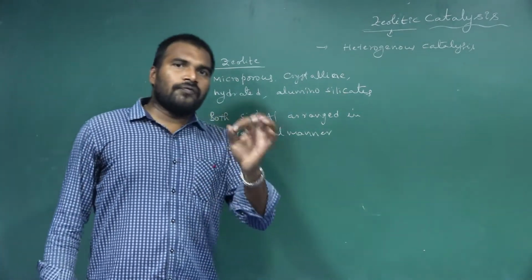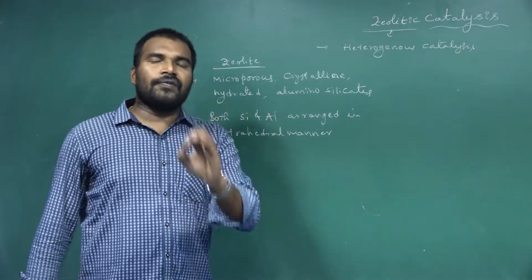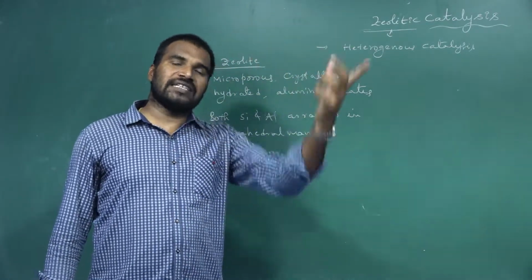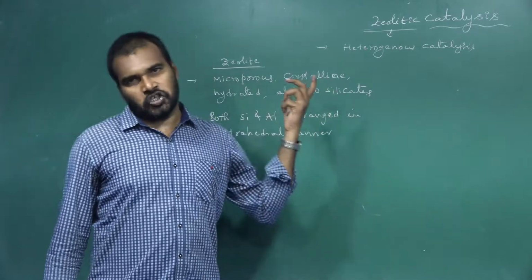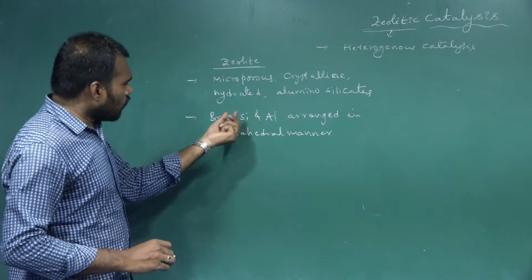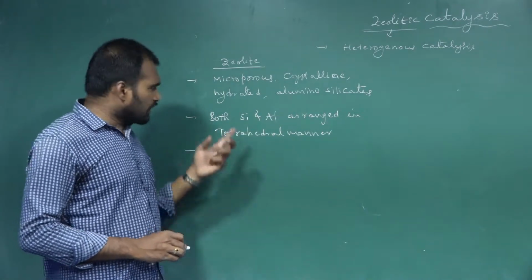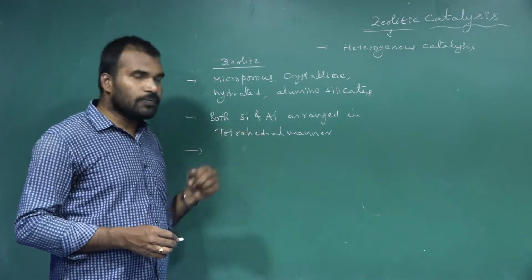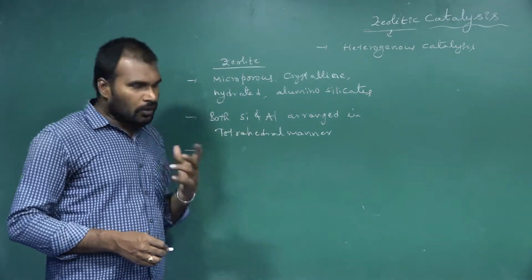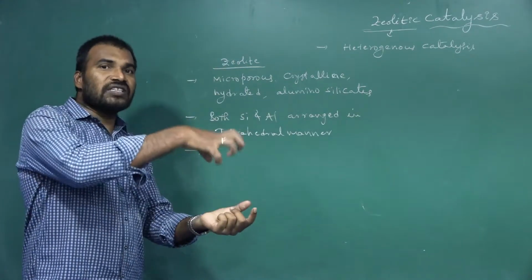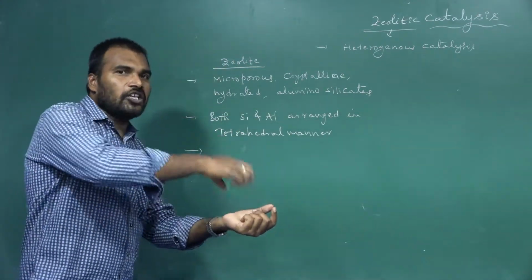Till now, there are 50 naturally occurring zeolites and 150 synthetically generated zeolites available. Silicon is tetravalent, valency 4, carbon family. Aluminium is trivalent. These zeolites are generally formed when some of the silicon atoms are replaced by aluminium.